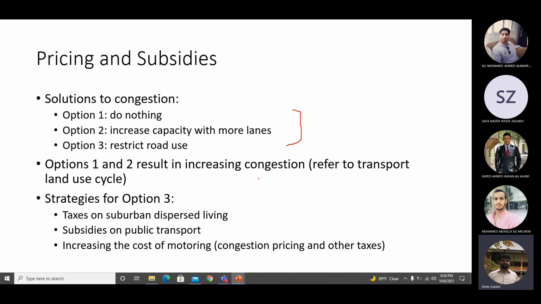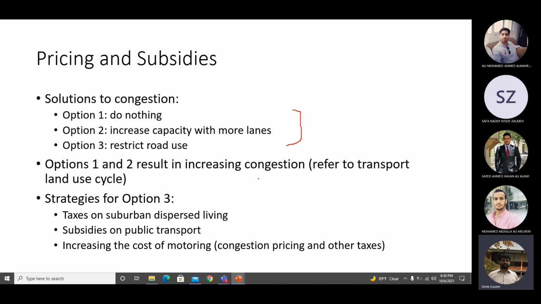So option 1, congestion. Option 2, congestion after a few years. Okay. If you go for option 3, then you have 3 strategies possible. How can I restrict the road use? I can put taxes on people who are living far from the commercial areas or far from the city center. Okay, because these people are causing the congestion. They are coming by cars mainly.